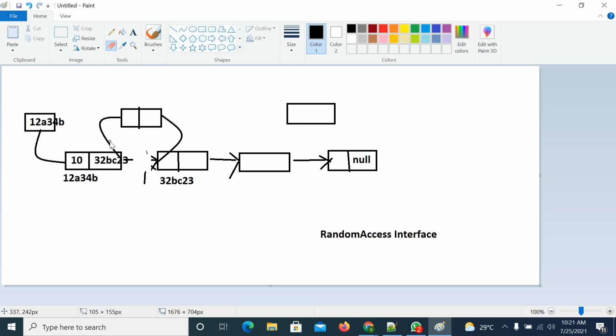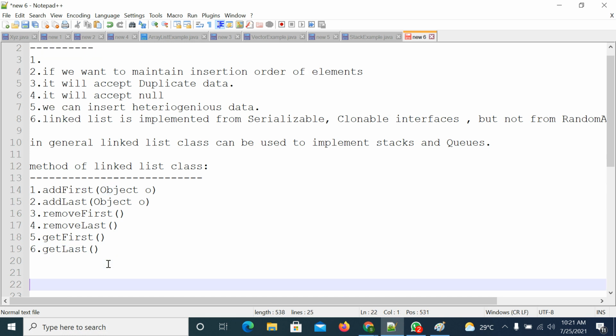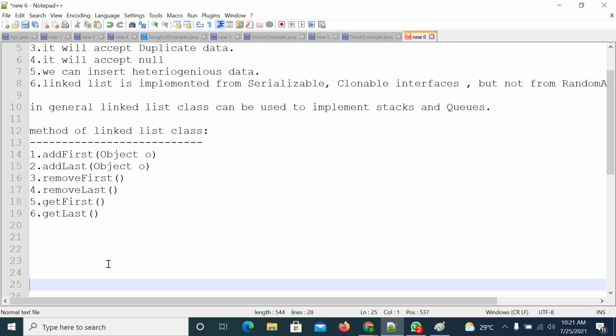In the same way, if you want to get the first element, ready-made method support is available. If you want the last element, ready-made method support is available. If you want to visit the middle elements, you need to visit through the iterator only. So iterators are like cursors, right? These are the methods available, and we will see what constructors are available as part of the linked list class. If you know the methods and the constructors, then you can create an object and call the methods. You can use that particular class, right?